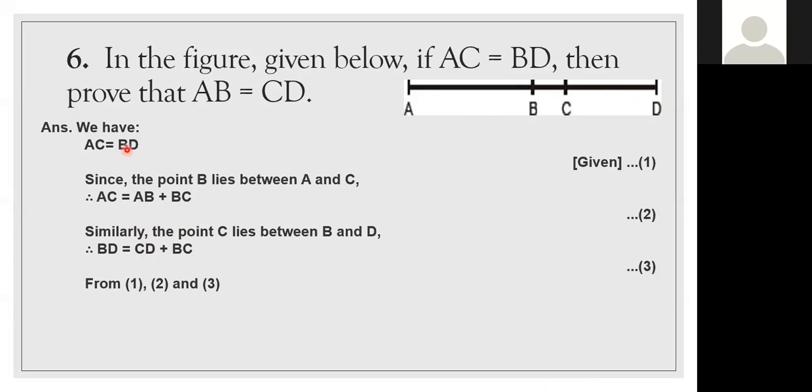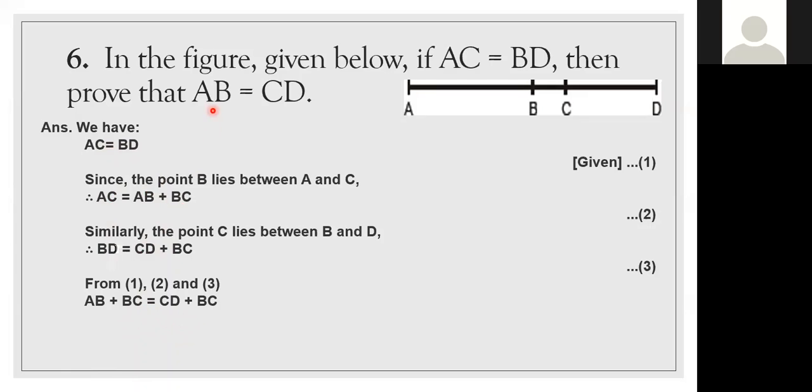Right? Now, we know that AC is equal to BD, means this AB plus BC is same as CD plus BC. From 1, 2 and 3, AC is equal to BD. These two are equal. Means even right side things are also equal, no? AB plus BC same as CD plus BC. Anyone have doubt till here? No, ma'am. So now, here BC is common both the side, right?